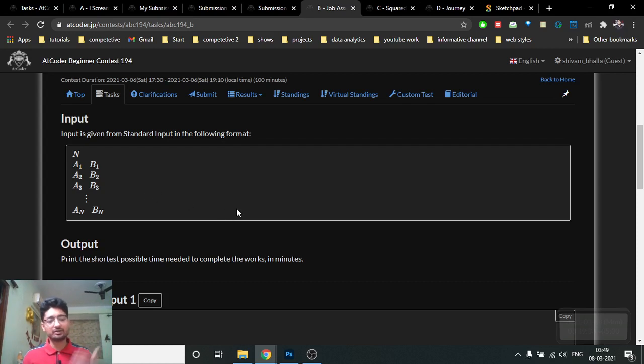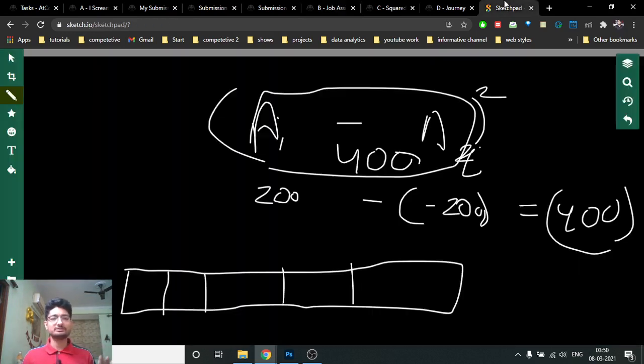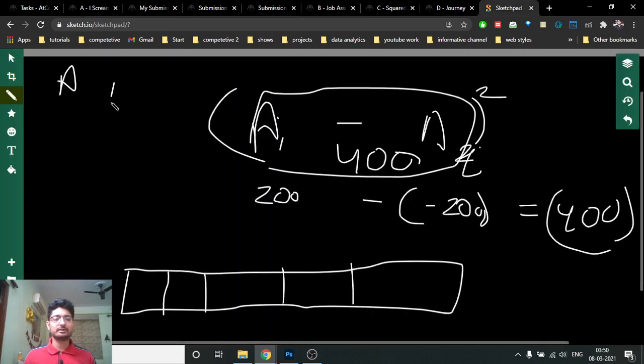So you just have to find out among all of the possible cases what is the minimum time it will take to complete both the assignments. Because the constraints are very small, you can do this in O of n squared, in which you can find out among all the possible cases: the first assignment to the first person and the second assignment to the first person, the first assignment to the first person and the second assignment to the second person, the first assignment to the first person and the second assignment to the third person, and so on.